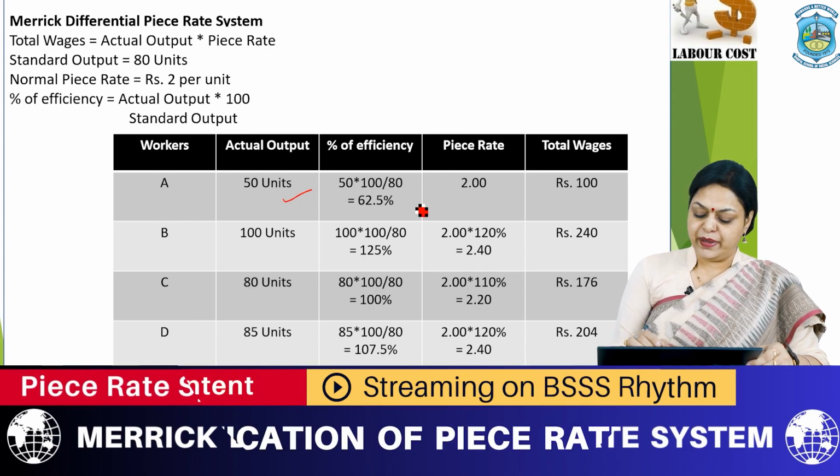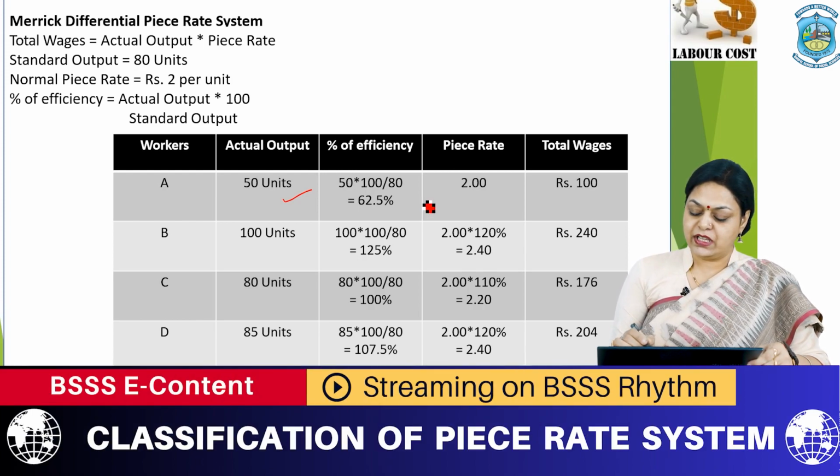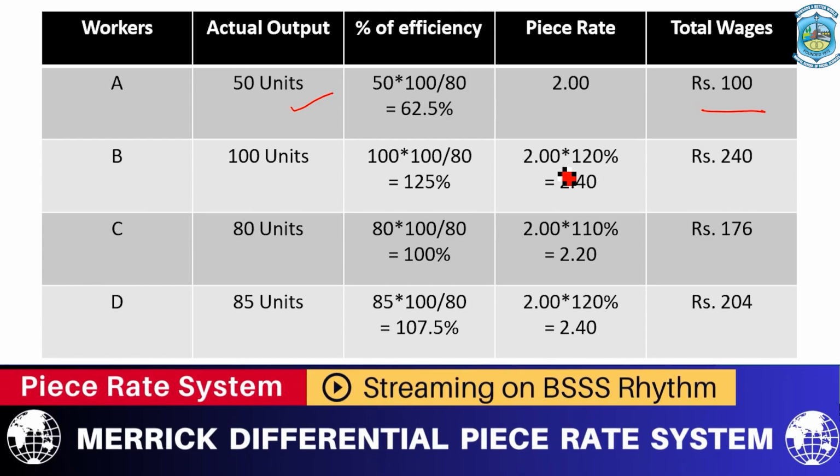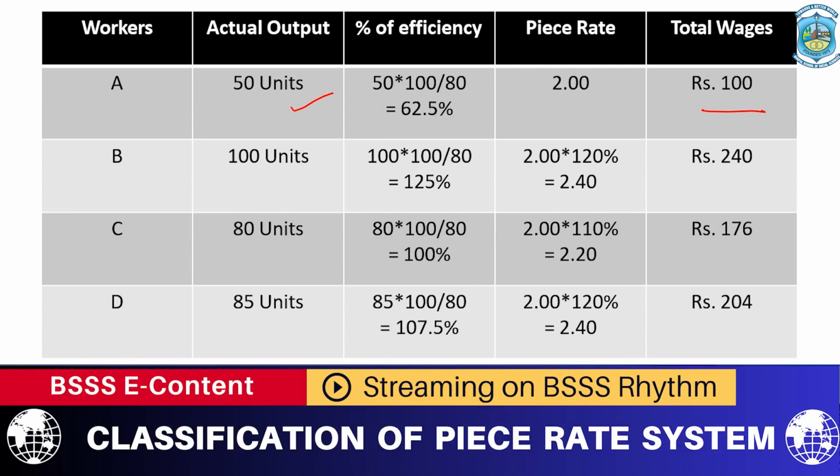This is below the standard capacity, so we will pay at the rate of 2, and total wages will be 100 rupees. Worker B has produced 100 units, so 100 into 100 divided by 80 is 125%. This is above 100%, so 2 into 120% will be paid to him, which is 2.40. So 2.40 into 100, he will be getting total wages of 240.